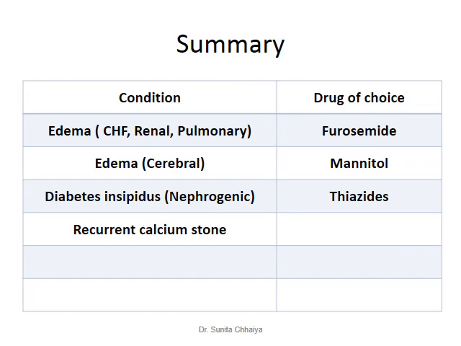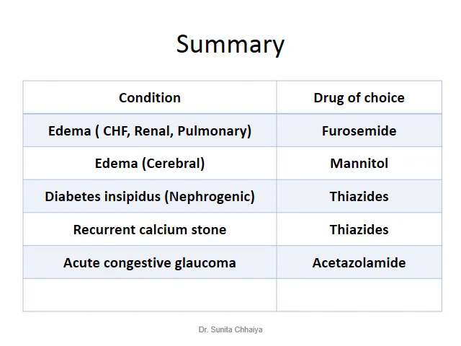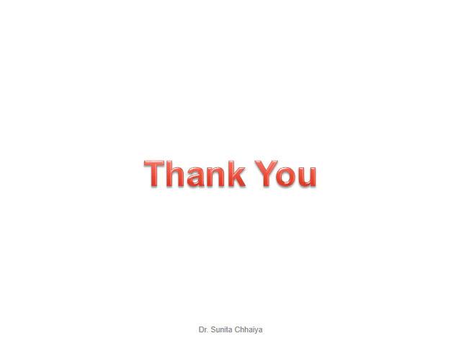If there is a recurrent calcium stone, the drug of choice is a thiazide diuretic. If acute congestive glaucoma is there, the drug of choice is acetazolamide. And in case of acute mountain sickness, the drug of choice is acetazolamide. That is all about the diuretics. Thank you.